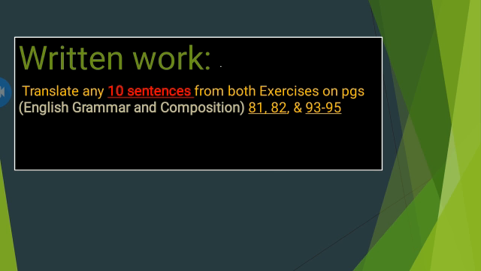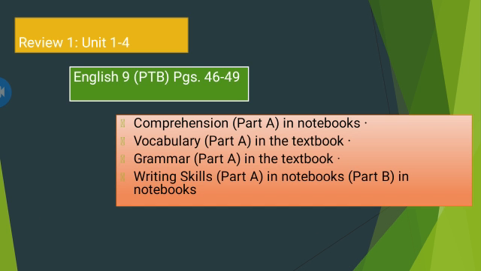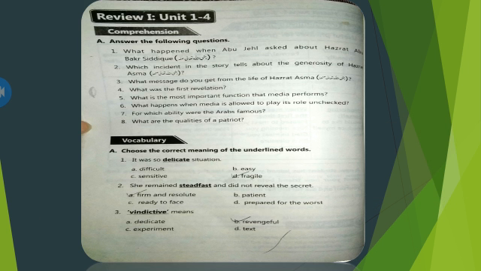Here is your written work. Translate any 10 sentences from both exercises on pages 81, 82 and 93 and 95. Do the work on loose sheets. Second part is review 1, unit 1 to 4 English, page number 46 to 49. You have to do comprehension part A on loose sheets or in notebooks, vocabulary part A in the textbook, grammar part A in the textbook, writing skills part A in notebooks, and part B in notebooks also. You can do it on notebooks or on sheets, wherever you want to.